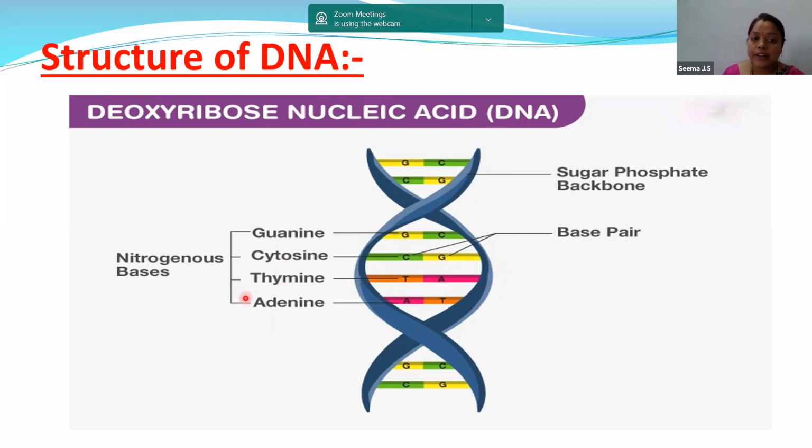These are the 4 nitrogenous bases present in DNA, whereas in RNA, there is one more extra nitrogenous base, which we'll discuss now. First of all, keep it in mind: the main backbone of the DNA is made up of sugar and phosphates. Internally, the base pairs are made up of guanine, cytosine, thymine, and adenine.